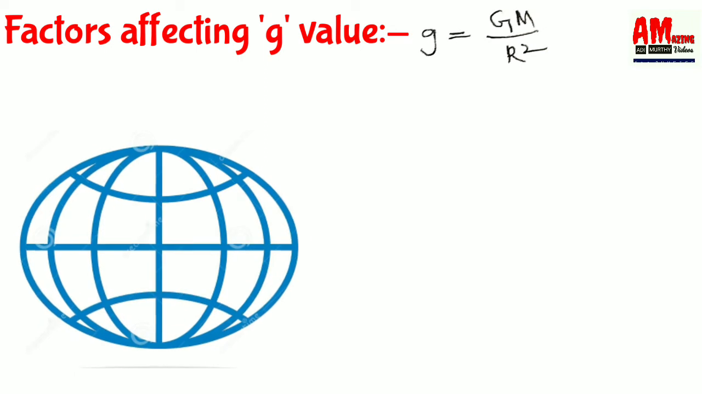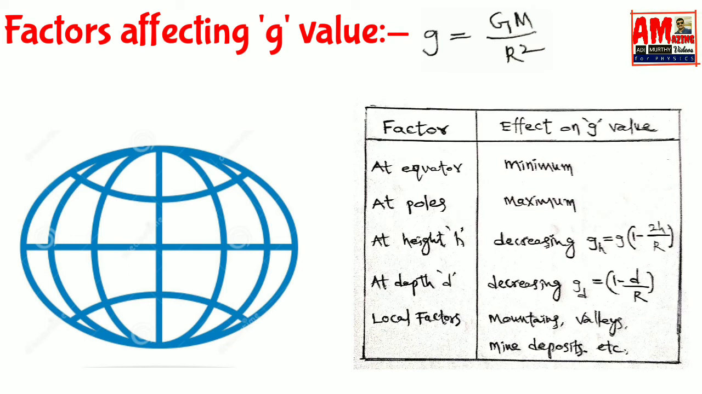Let us see the factors affecting the g value. Since small g equals GM by r square, the value of g depends on the mass of the earth and the radius of the earth. g is inversely proportional to the radius of the earth. So, g is minimum at the equator because r is more, and at the poles, g is maximum because the r value is less.